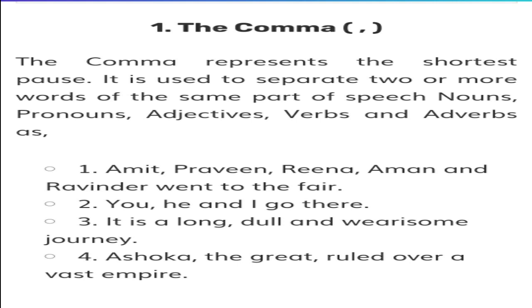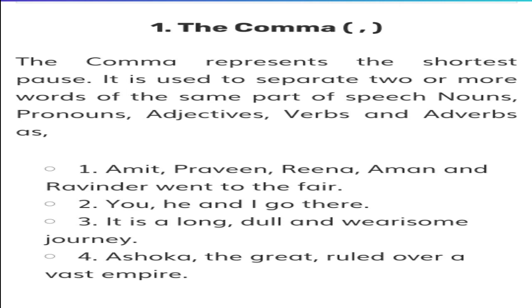In the second sentence, you see, you, he, and I go there. We have three pronouns over here: you, he, and I. We have applied the comma between you and he. Finally, we put the conjunction and completed the sentence. The third, it is a long, dull, and wearisome journey. So the adjectives describing the noun journey have been separated by commas.